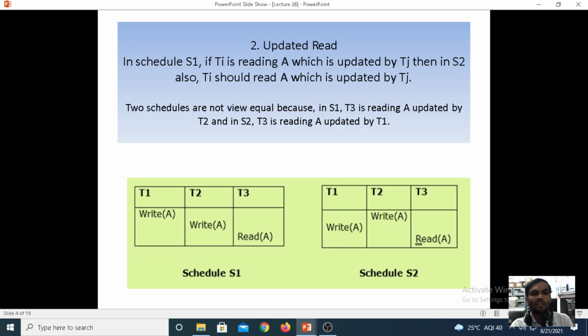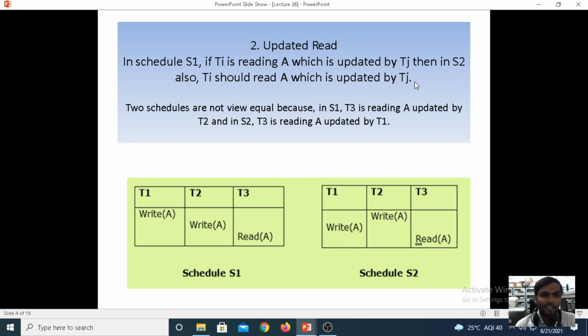Now the update read operation. To satisfy the condition of view equivalence, in schedule S1 I consider a transaction Ti, among up to n transactions, which reads A, where A was updated by Tj, meaning it is updated for the next coming transaction. Then S2 is the same: Ti should read A which was updated by Tj.